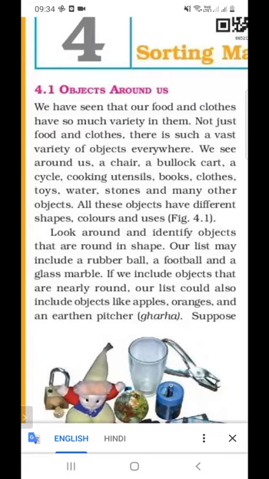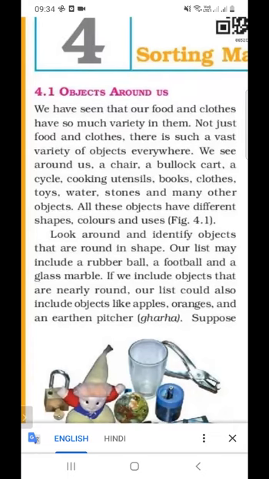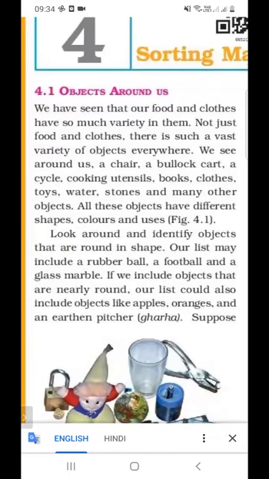There are different types of chairs, different types of books, different types of clothes, different types of toys, and different types of stones. So there are so many varieties of objects available.